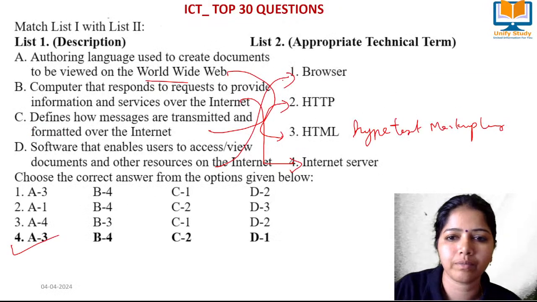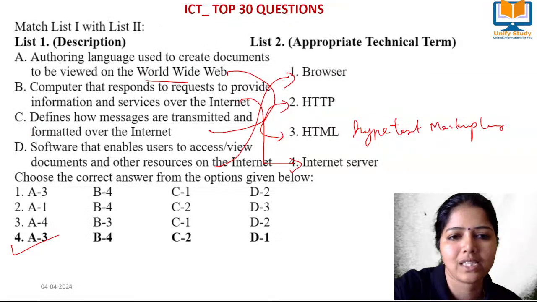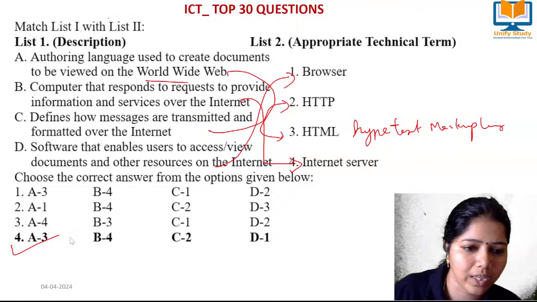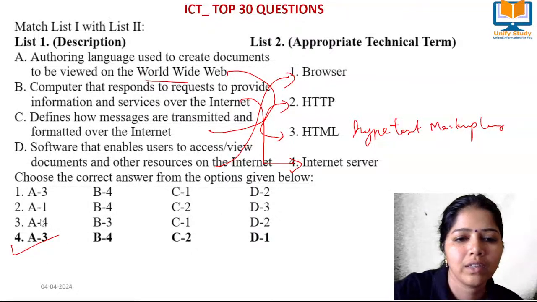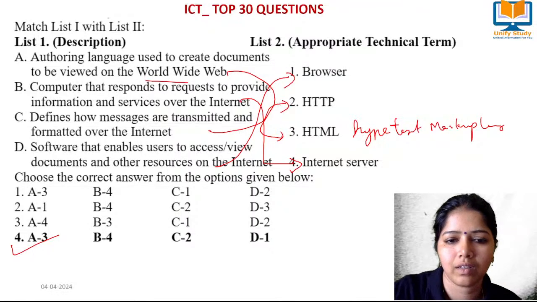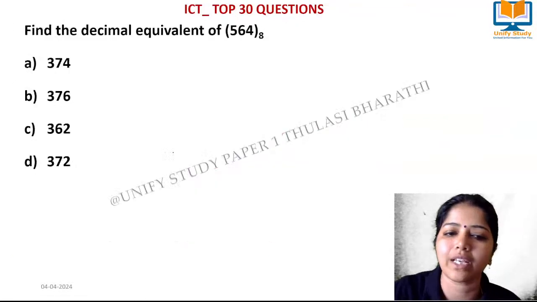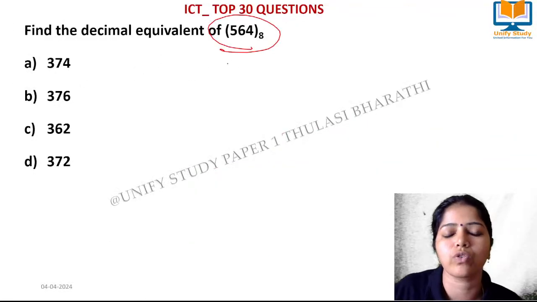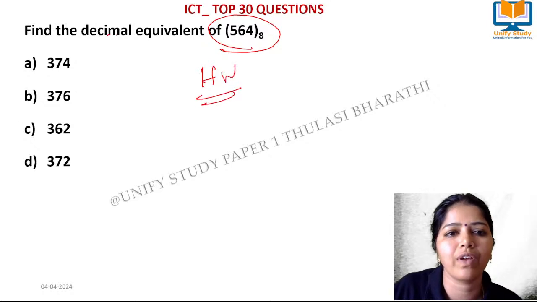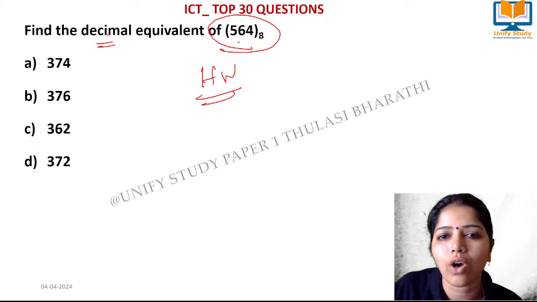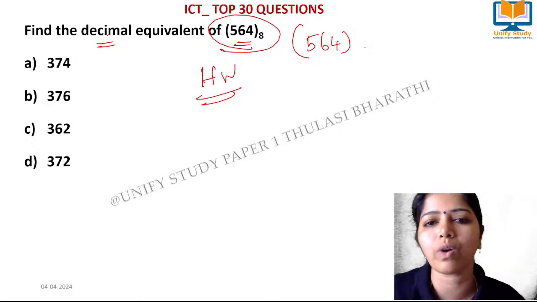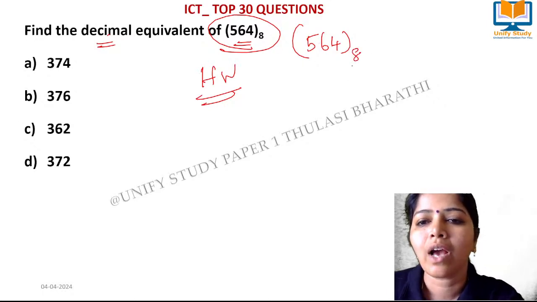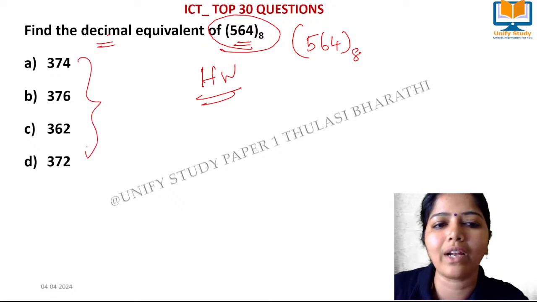Now, next question that I'll give you as homework. Kindly try to do this one and post your answers in the comment section. This is the question for today's homework. You have to find out the decimal equivalent of this octal term. Here the question is in octal term, right? So the octal term is 564 to the base 8. And you have to find out the decimal equivalent of this one.